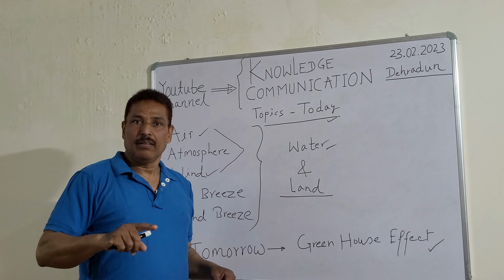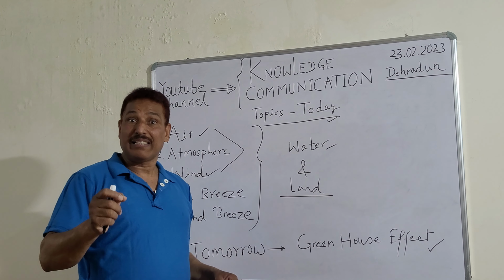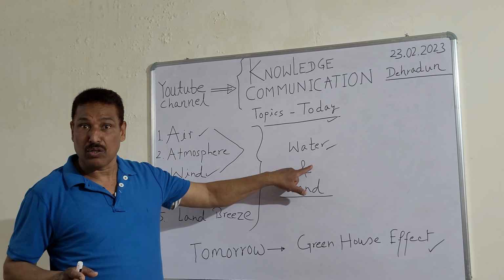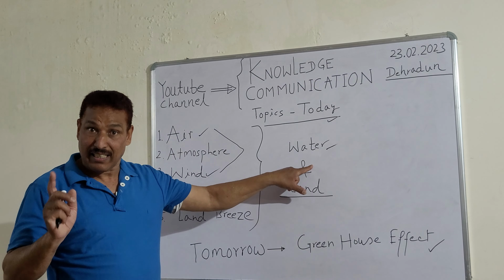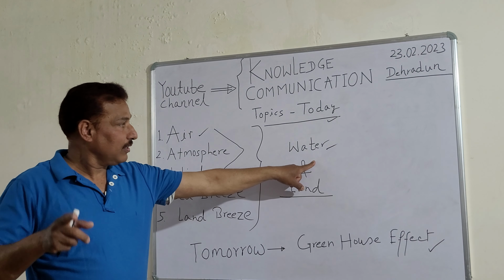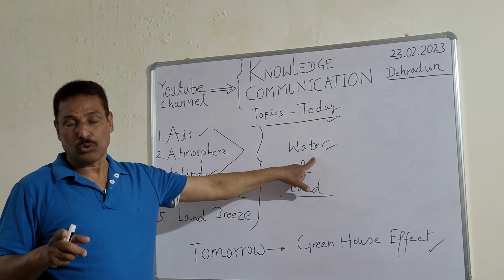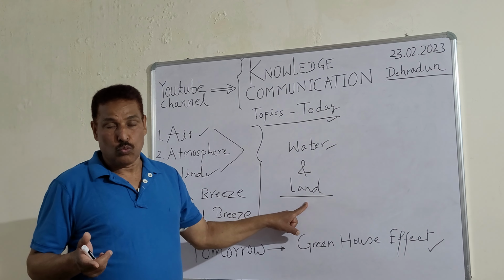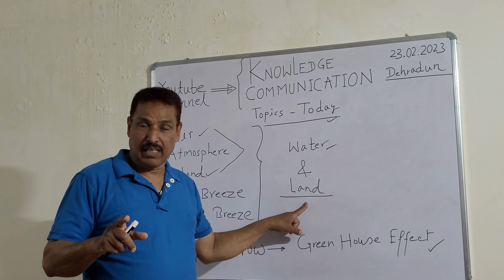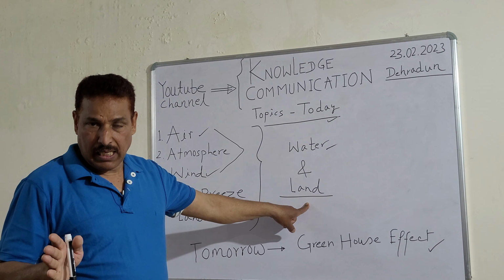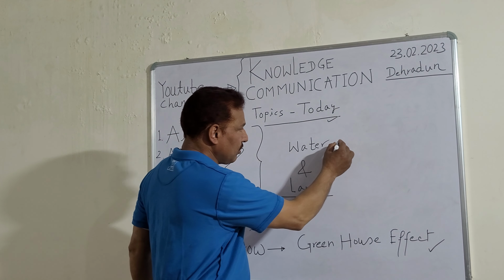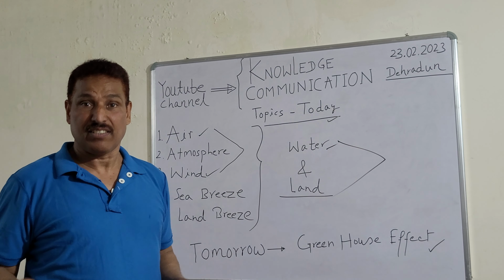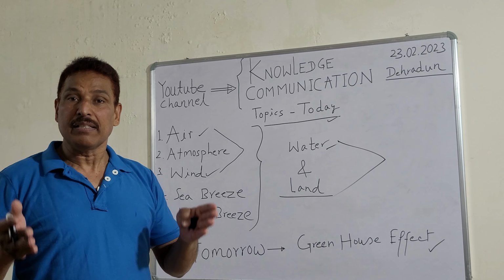It happens due to the temperature difference, because of this phenomenon. Water, again I must say to the students community, gets warmer slowly and gets cooler slowly, and in comparison to water, land warms up fast and cools down fast. And because of this difference between land and water, phenomena like sea breeze and land breeze take place.